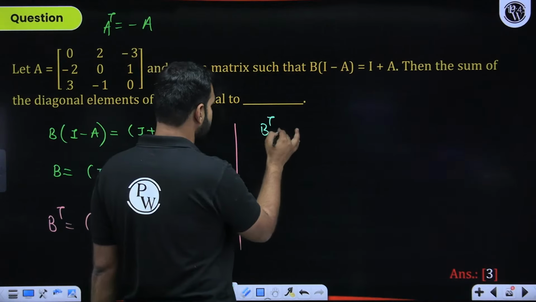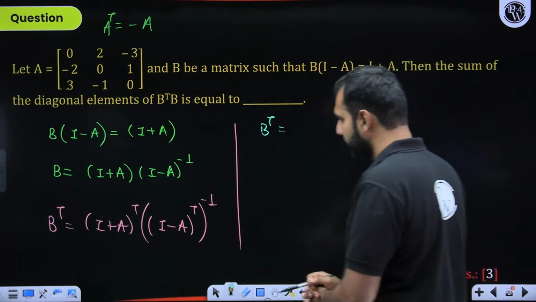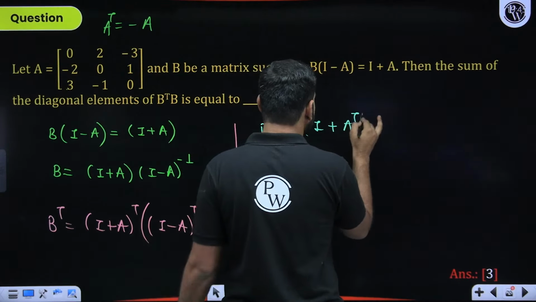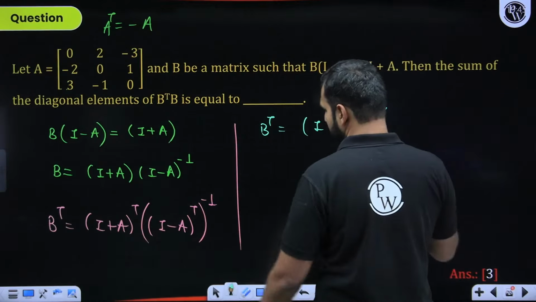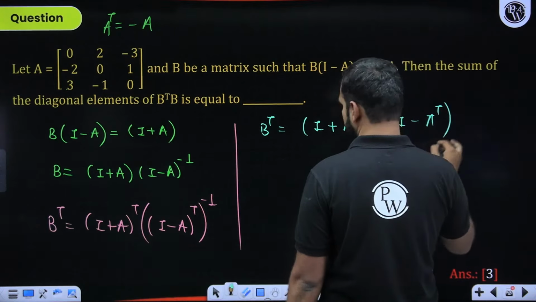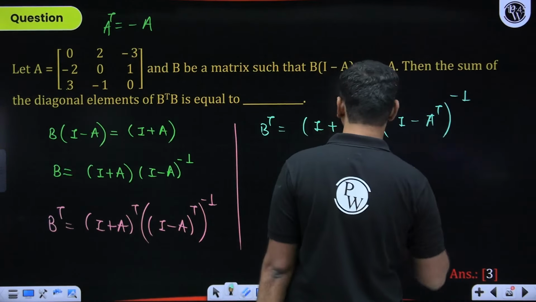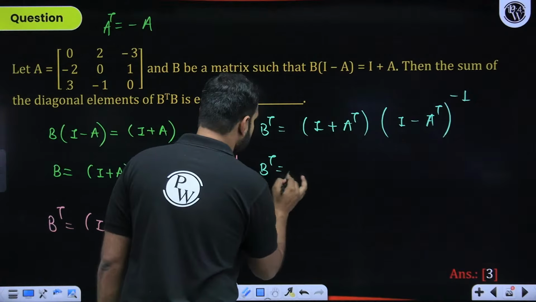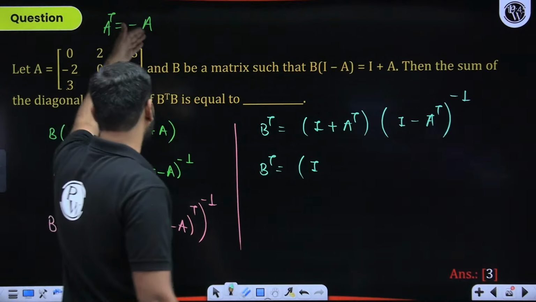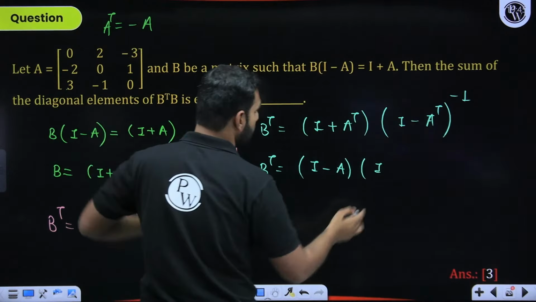So B transpose is going to be, I hope we are doing it great or correct. So B transpose from here is going to be I plus A transpose. And here it is going to be, when I distribute this transpose over this subtraction, I minus A transpose inverse. Right? Did you get that? I hope there is no confusion on that. This is A, right? This is A here. Now, from here, I'll say B transpose will be I plus A transpose. We know that A is a skew symmetric matrix. A transpose will be minus A. So this will be I minus A. This is I. A transpose is minus A. So minus of minus plus A.